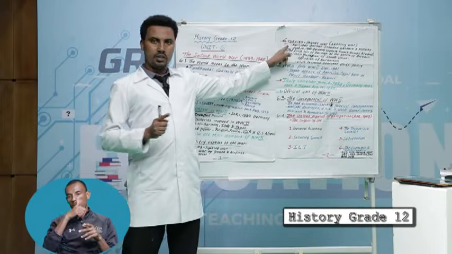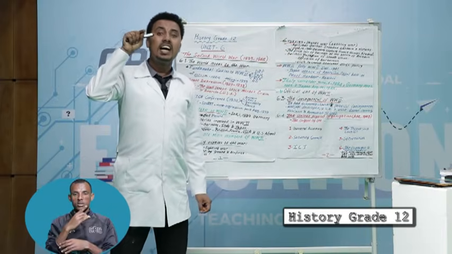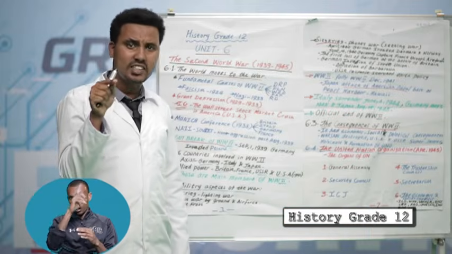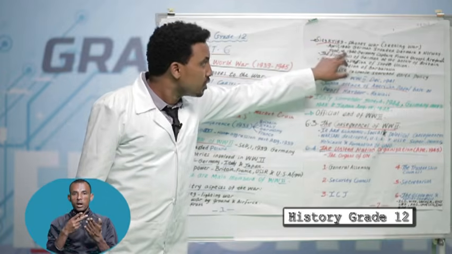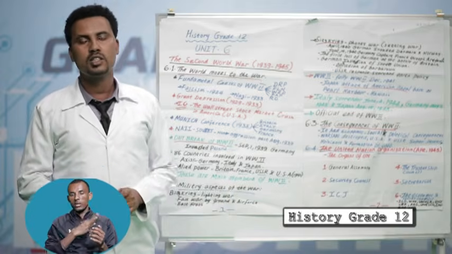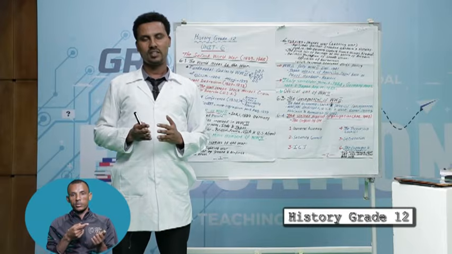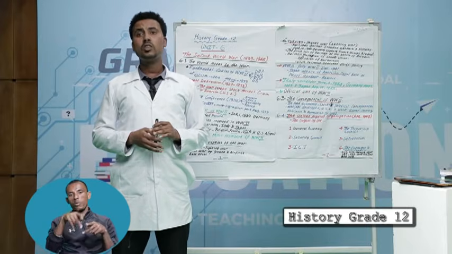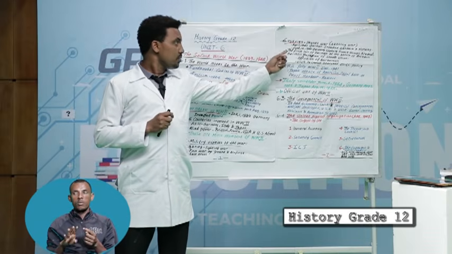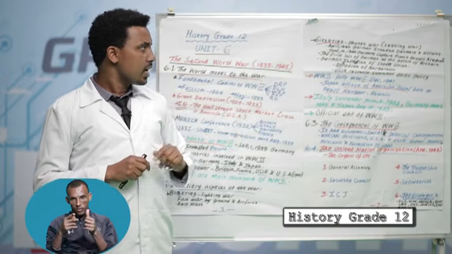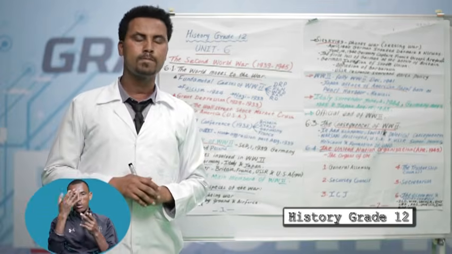Then, on June 10, four days before the Nazi party captured France, Italy declared war on Britain and France. On June 14, 1940, Germany captured Paris, the capital of France, then set up a puppet government. This puppet government continued until 1944. After the capture of France, the next target of Germany was to conquer Britain.